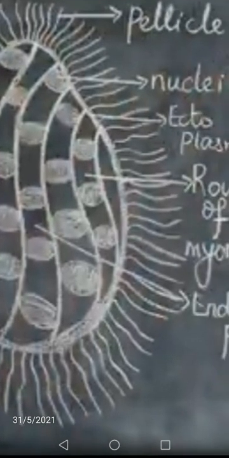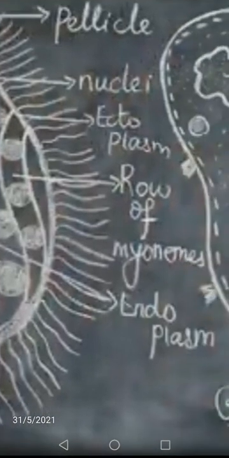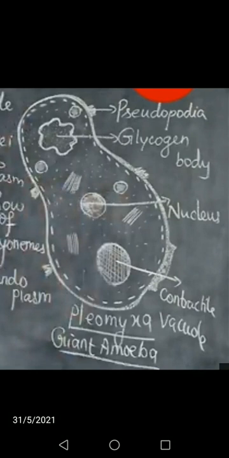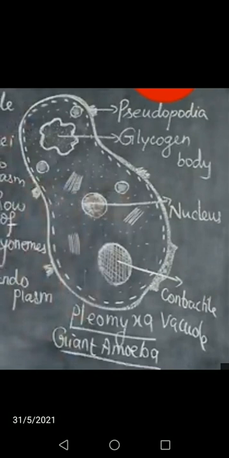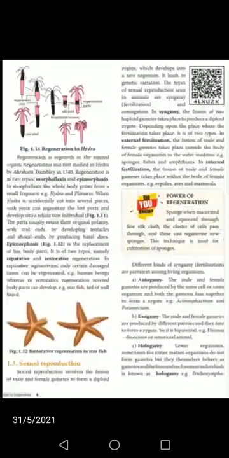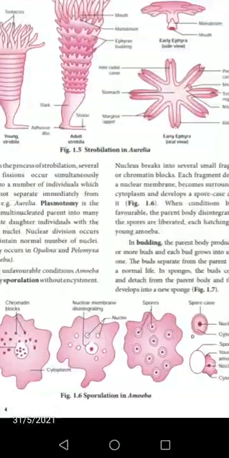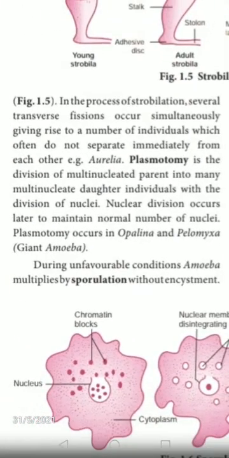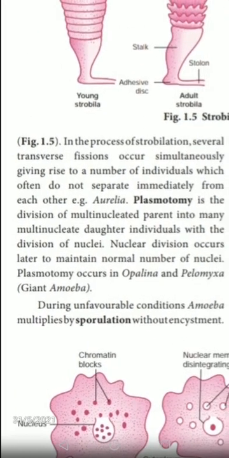Examples of plasmotomy are Opalina and Pelomyxa. This is the one we call Pelomyxa. If you want, you can draw this Pelomyxa diagram in your textbook. Both diagrams are not there. Again I'm telling you, Pelomyxa is also called the giant amoeba. So today we have completed what plasmotomy is, and also what strobulation is. Just mark it out. These are the two marks.